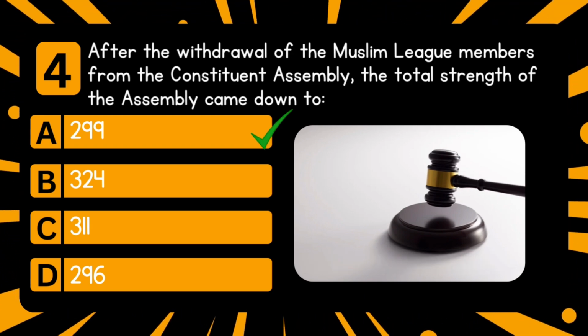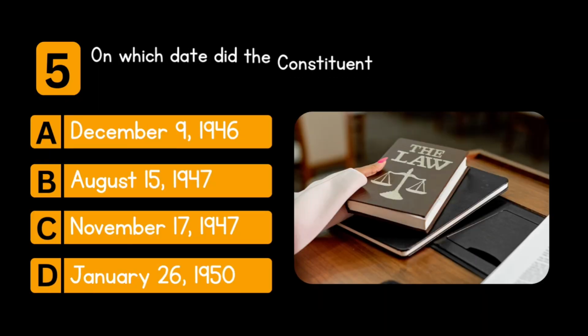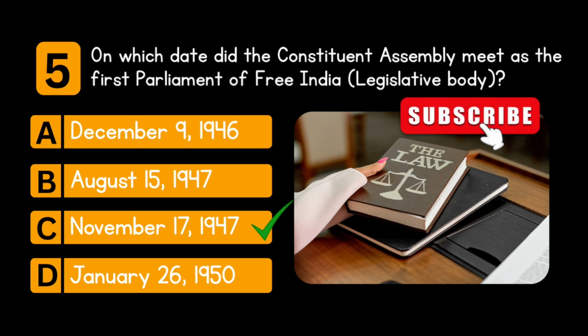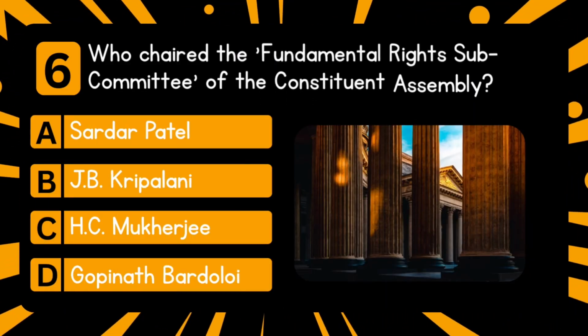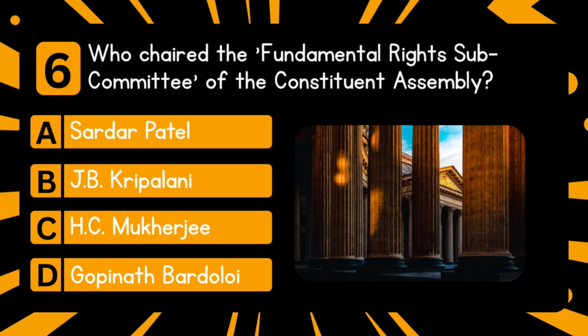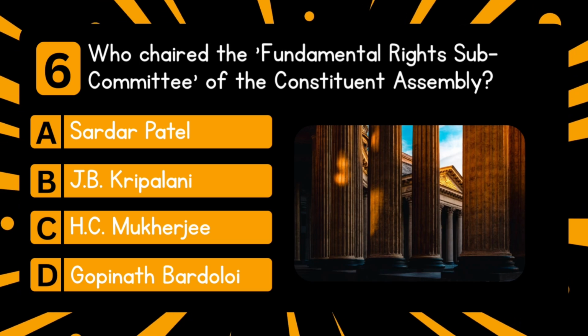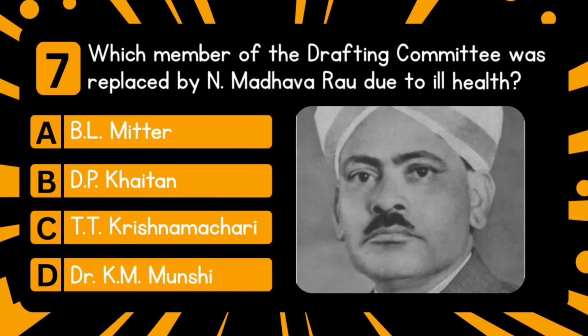Answer is 299. Next question is on which date did the Constituent Assembly meet as the first Parliament of Free India? Answer is November 17, 1947. Next question is who chaired the Fundamental Rights Subcommittee of the Constituent Assembly? Answer is J.B. Kriplani.